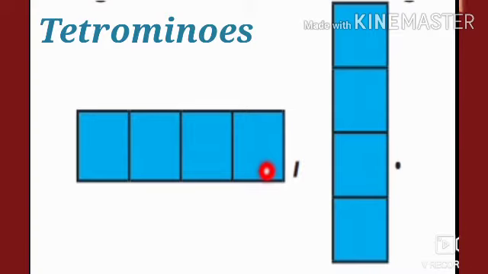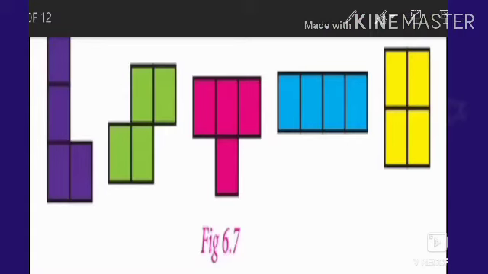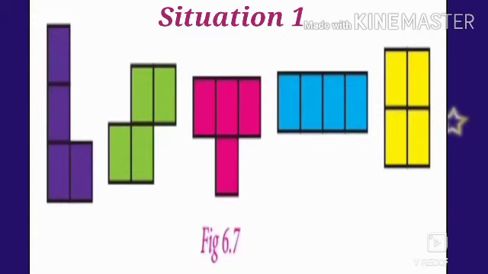Are you clear? Students, now 2 square formation is known as domino. 3 square formation is known as trinomino. And here 4 square formation horizontally or vertically is known as tetromino.